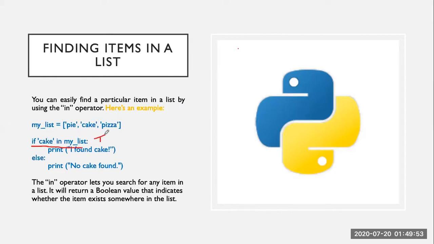This means the if statement is true, so it will run this statement. In case the cake is not in the list, it will give the boolean value false. So we will move to the else statement, and it will say no cake is found. Okay, so let's try both of these things in Python.